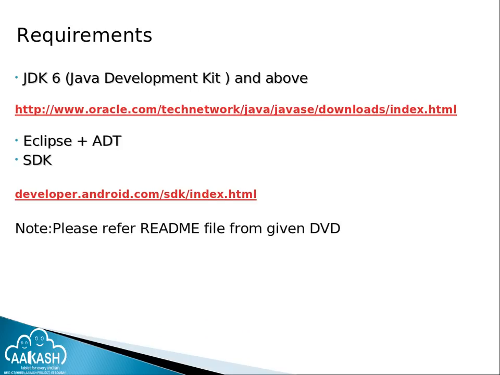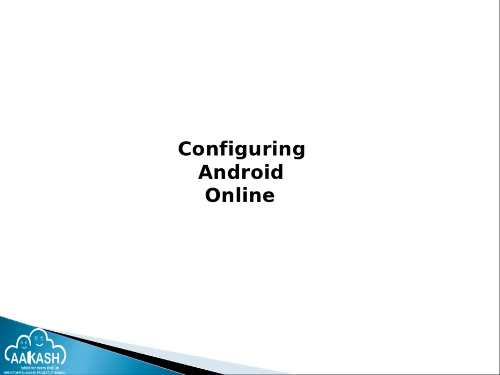Now we will see how to install or configure Android online. To do that, we have to download the ADT bundle. For that we have to go to the Android developer site.